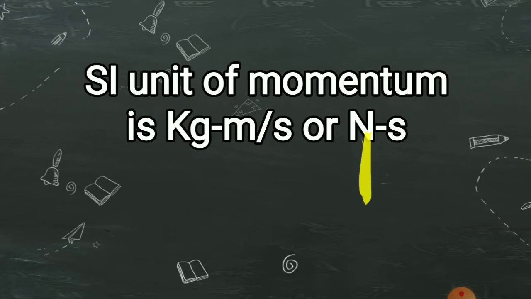Here, the unit you get for the Newton is kg meter per second square. And when you substitute that here, you will get Newton second. You can write kg meter per second or simply Newton second also. This is the unit of momentum.